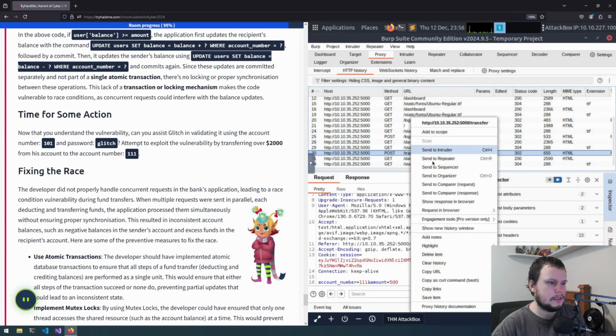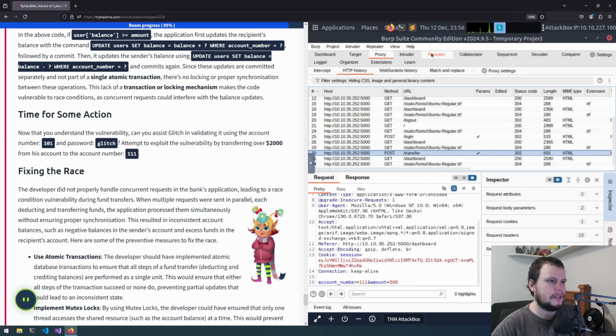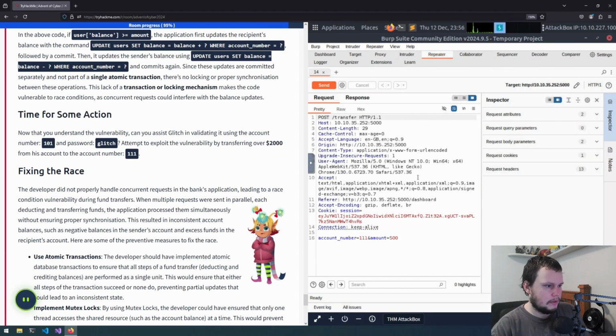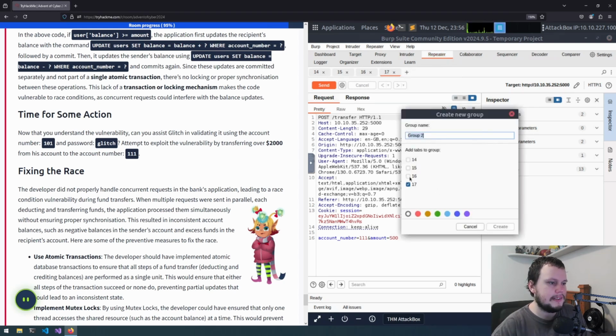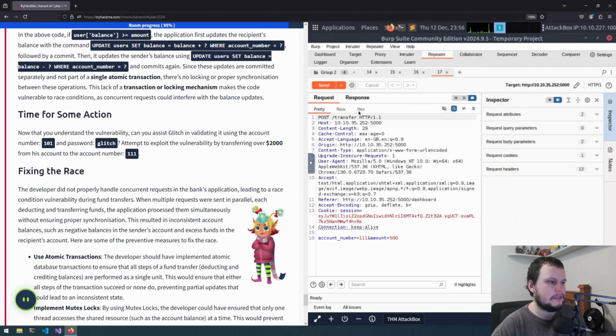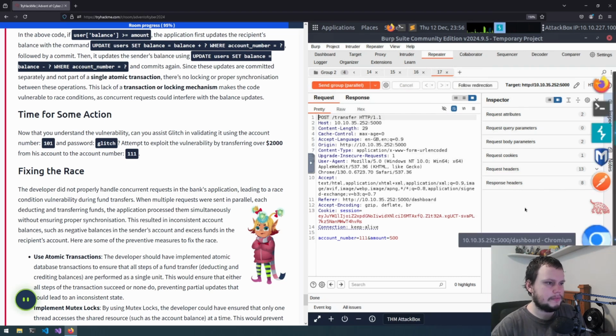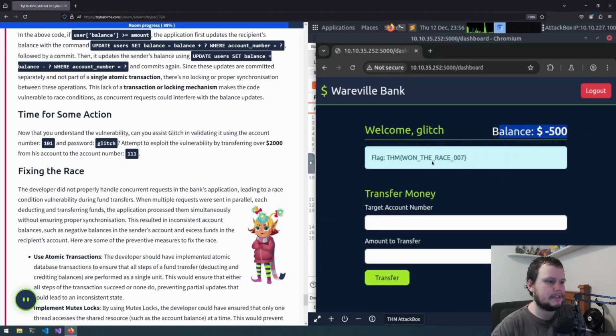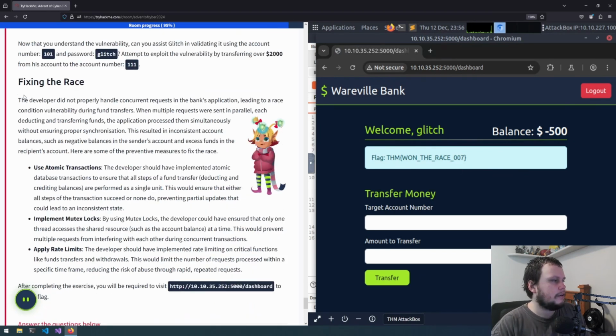We then do send to repeater, go to repeater and do the same thing of Control R, so we'll do it for 10 of them. We will create the group, we'll just keep it group 2, don't need to name it. Add them all, change to send in parallel, and send it. So now if we go back to here and refresh, we have a negative balance, and we've also got a flag.